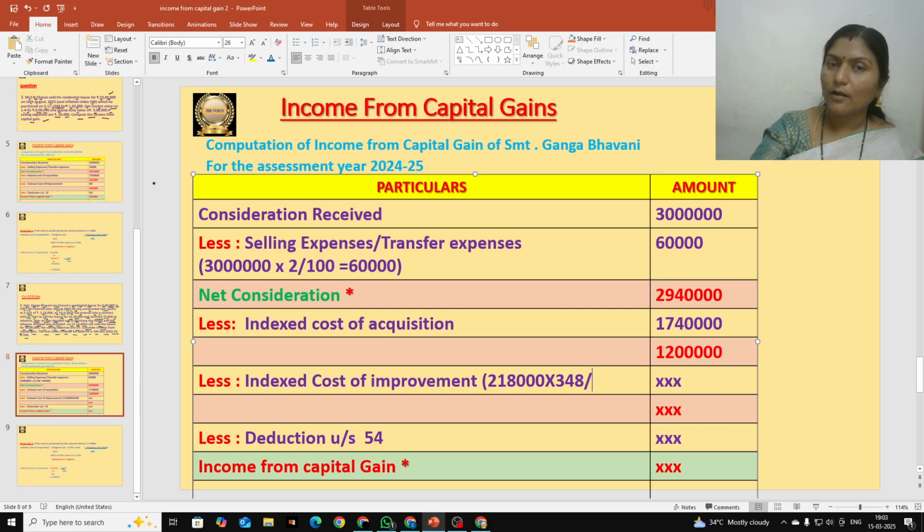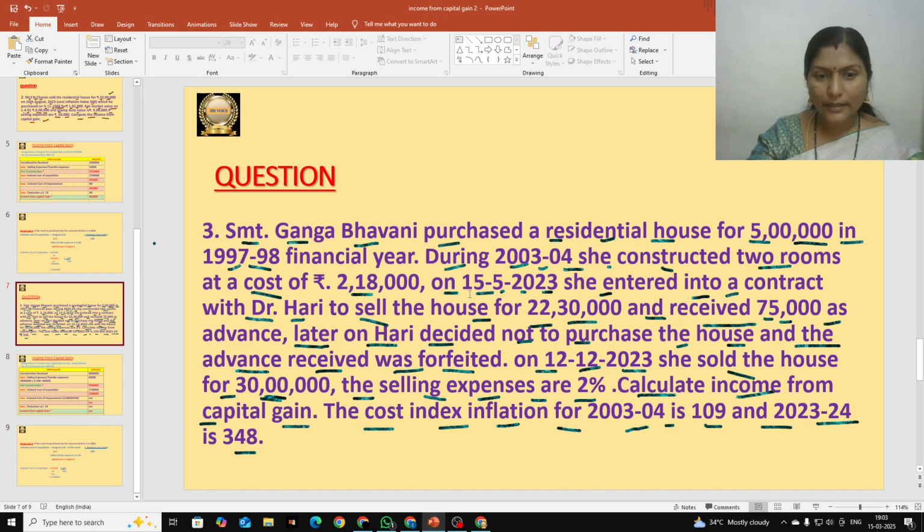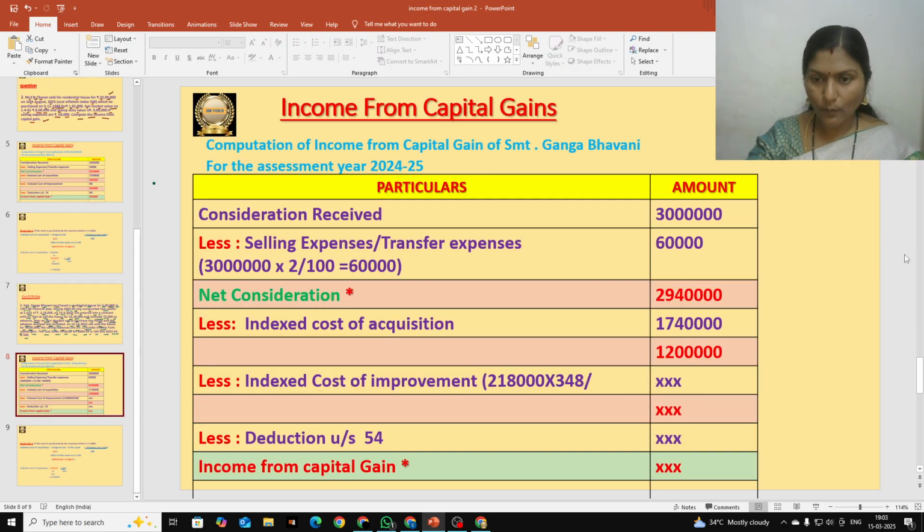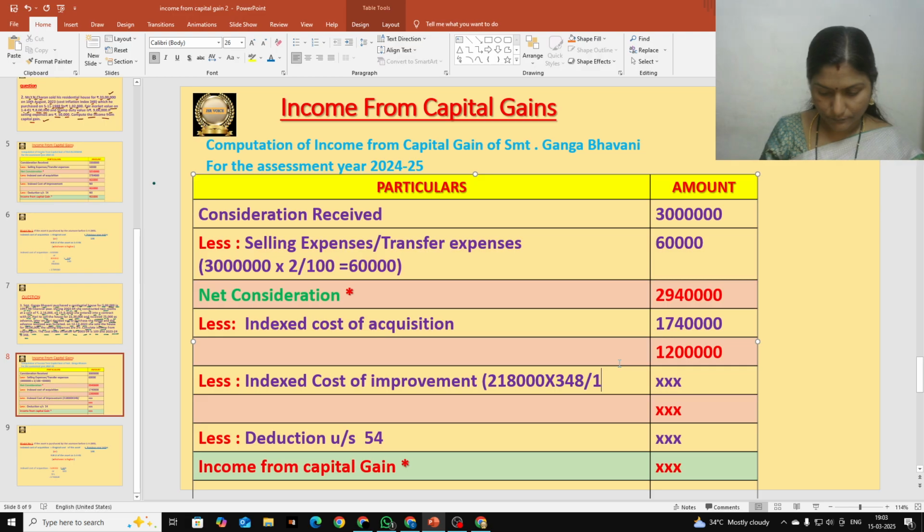So here I am calculating index to cost of improvement. Cost of improvement I took 2,18,000 into previous year index number 348 divided by index of the improving year. In which year actually improvements are done, that year's index number should be taken. So improvements took place in the year 2003-04. She constructed 2 rooms during the 2003-04 year. So index number of 2003-04 is 109. That is why they mentioned it in the question. Okay, 109 we will take now, divided by 109. So how much we get should be recorded here.